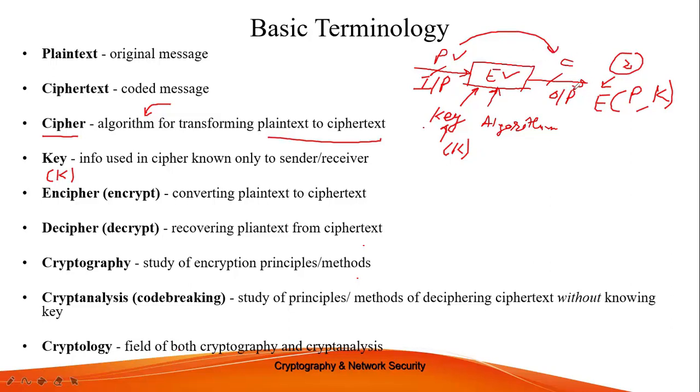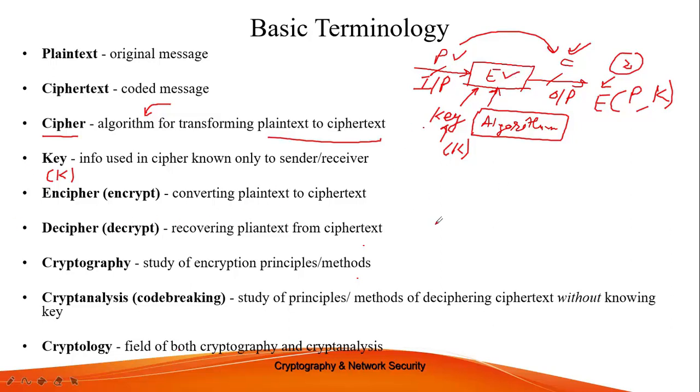We will always try to enhance this encryption algorithm to make our message more and more secure throughout the communication channel by providing strong encryption.